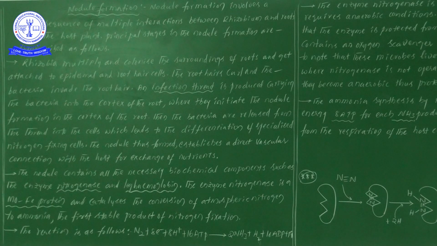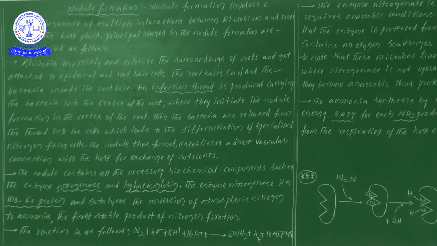nodule formation is a multiple sequential interaction between the rhizobium as well as the roots. Now, rhizobia bacteria multiply and colonize the surroundings of roots and get attached to the epidermal and root hair cells.